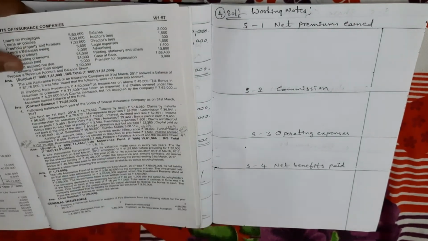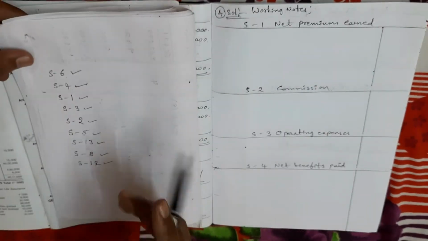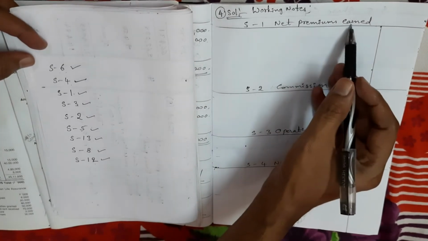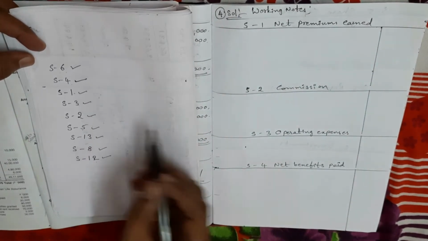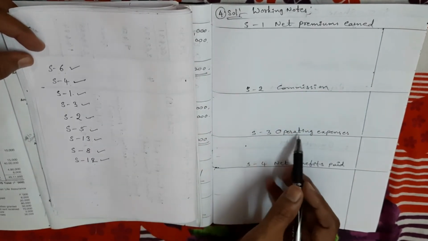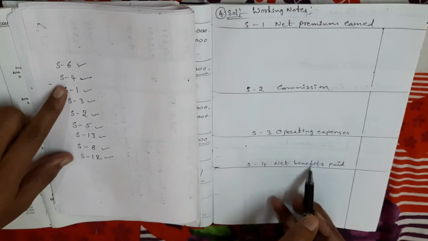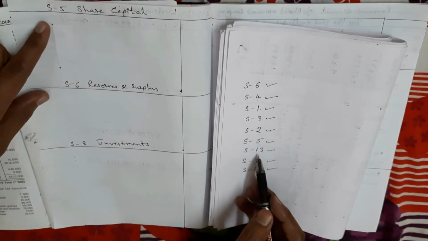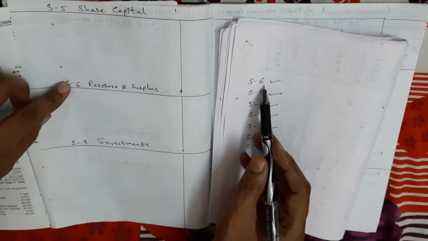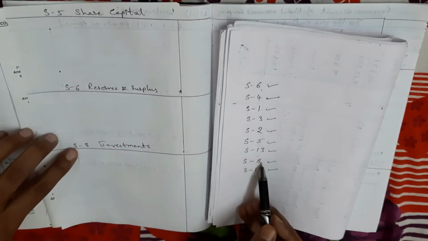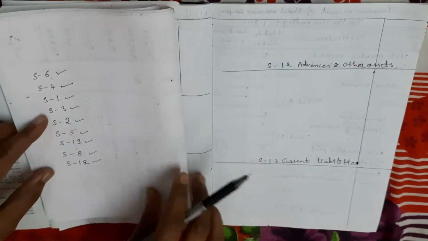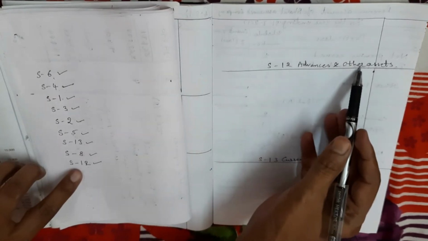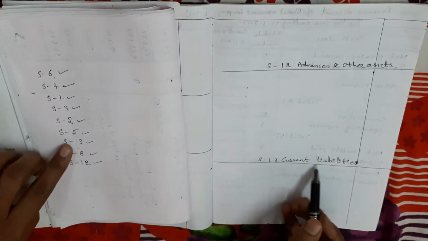One is schedule number 1, net premiums earned. Next schedule number 2, commission. Next schedule number 3, operating expenses. Next schedule number 4, net benefits paid. Next schedule number 5 is share capital. Schedule number 6 is reserves and surplus. Next schedule number 8 is investments. Next schedule number 12 is advance and other assets. Next schedule number 13 is current liabilities.